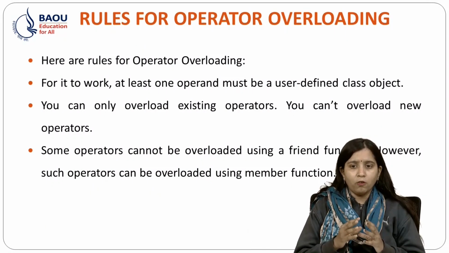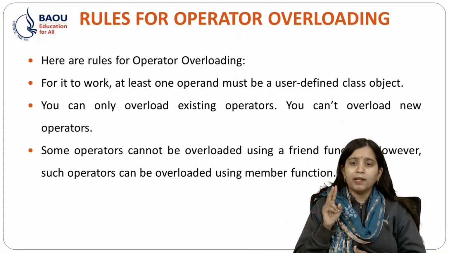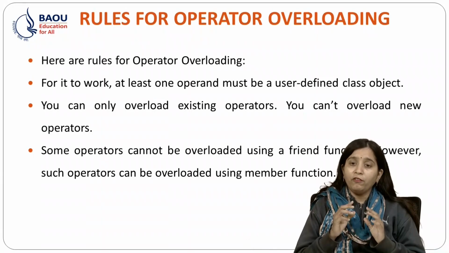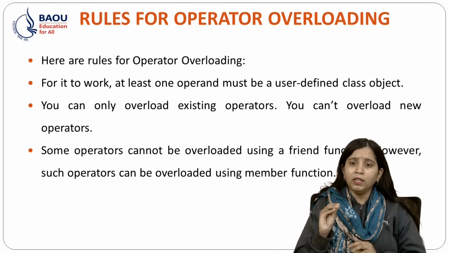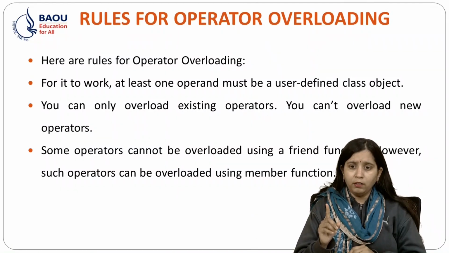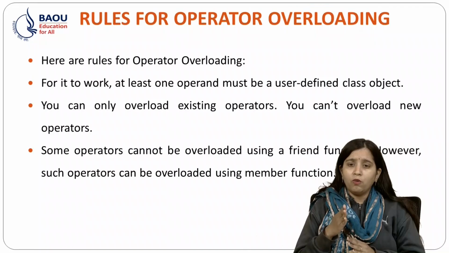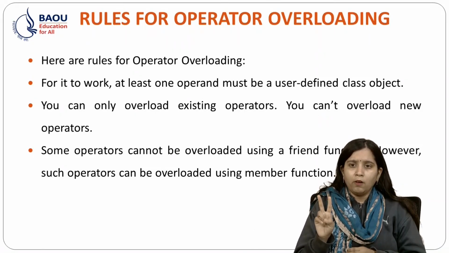In operator overloading, there are two ways to overload an operator. First is by using a member function and second is by using a friend function. If I want to overload my operator using a member function, then I have to give one parameter as my object, and if I want a friend function to overload my operator, then I will use two parameters as my class objects.